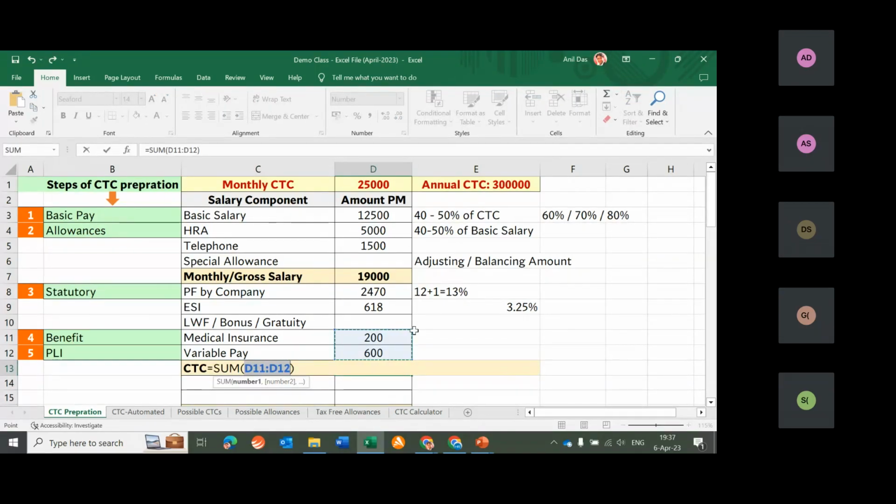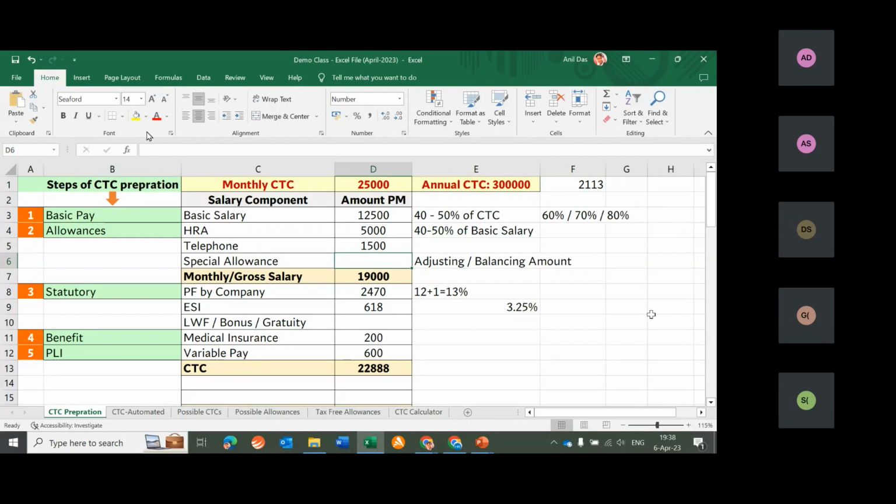CTC can be calculated by adding monthly salary with all other costs which company would be spending. So we have reached a CTC of 22,888, whereas we are looking for a CTC of 25,000. So what is the difference? 25,000 minus 22,888. So difference is 2113.